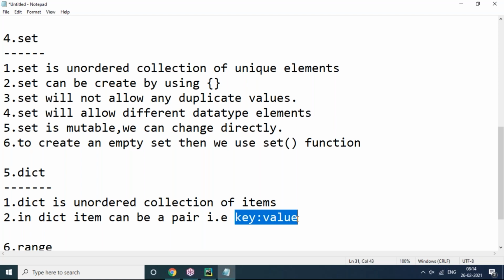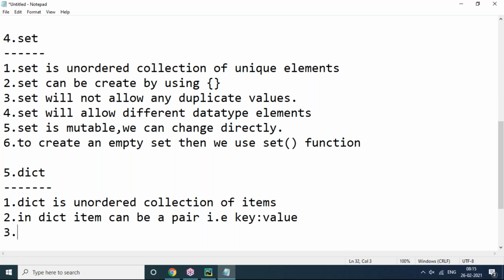It's completely two things you have to consider. One is key, another one is value. This combination is one item, one pair we can call it. It is an unordered collection of items only. In a dictionary, an item can be a pair of key and value only.